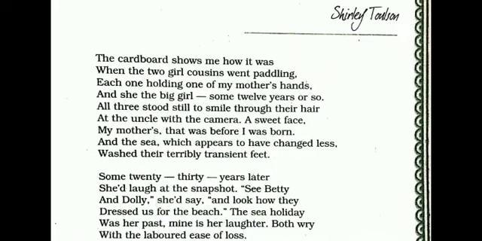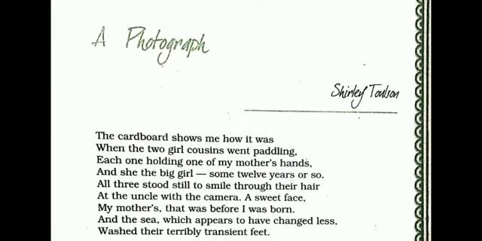Now, in this poem, written by Shirley Tolson, the name of the poem is A Photograph. As the name suggests, it is related to a photograph which Shirley Tolson had encountered, and a photograph must definitely hold a memory.